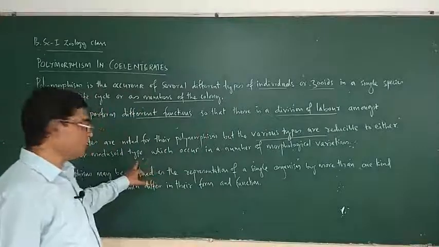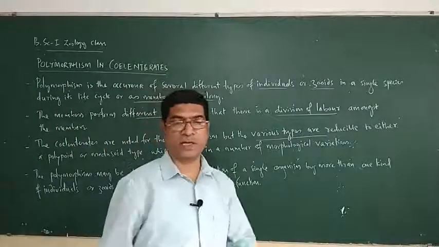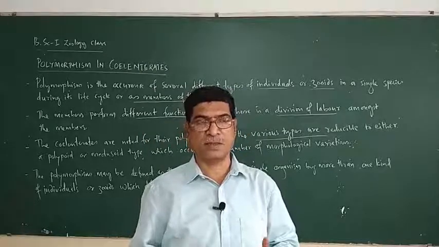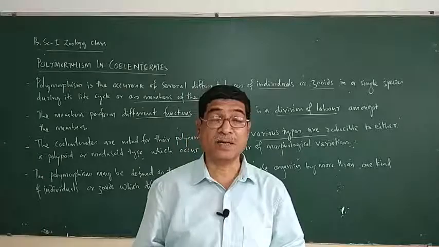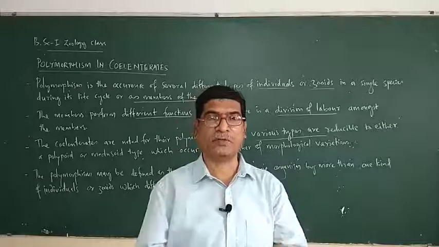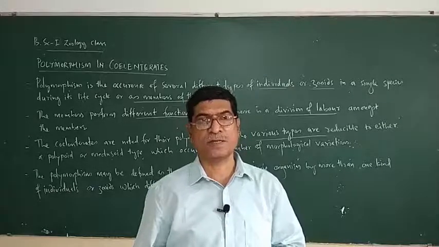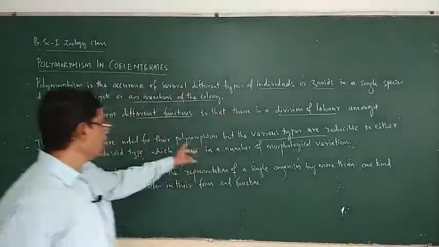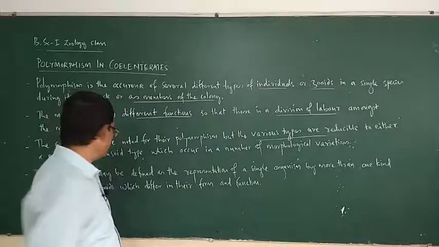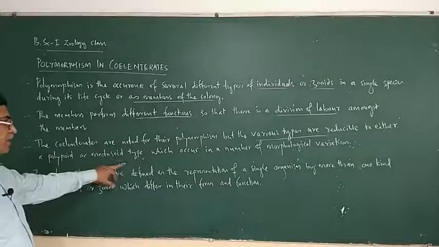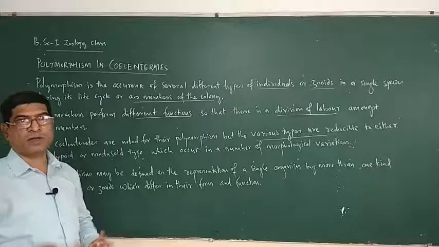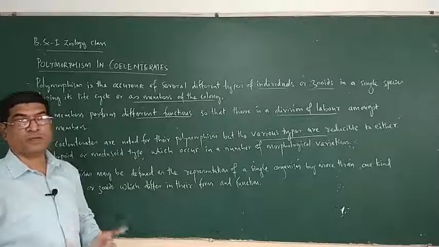Then the medusa is free swimming, umbrella shaped. It also has a mouth and tentacles, but its main function is sexual reproduction. Gonads are present in medusae. They produce male and female sex cells for sexual reproduction. So the various types are reducible to either a polypoid or medusoid type, and these polyps and medusae occur in a number of morphological variations.